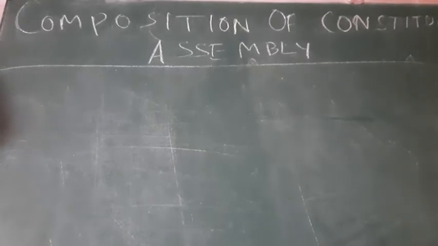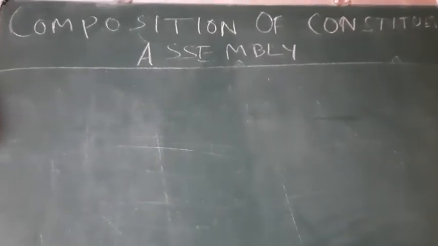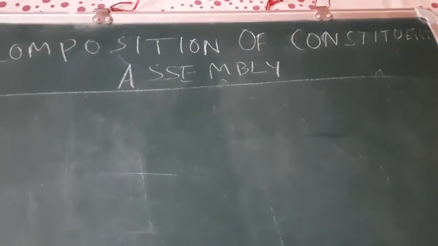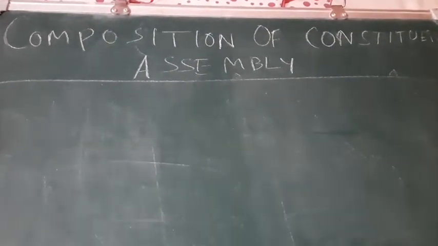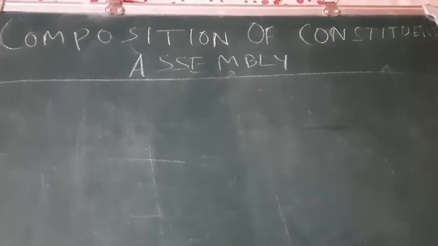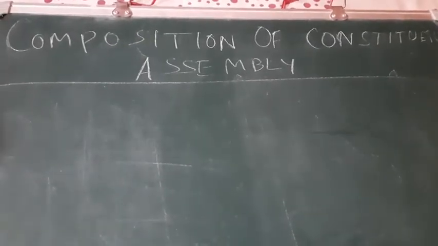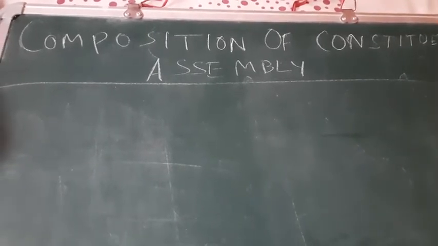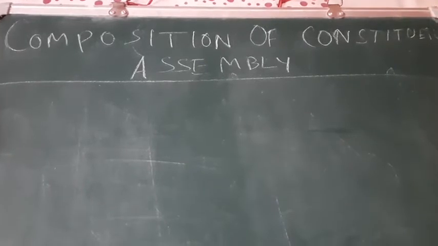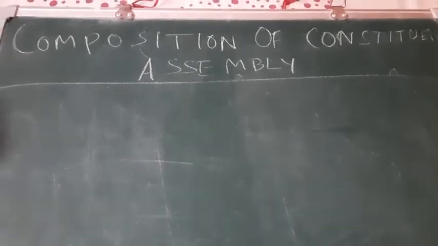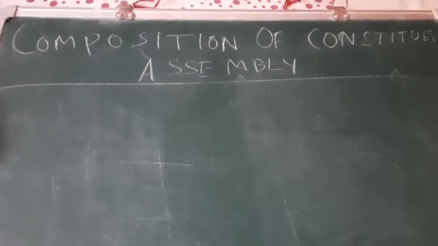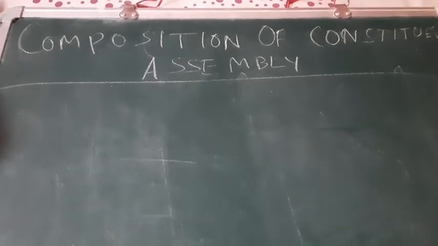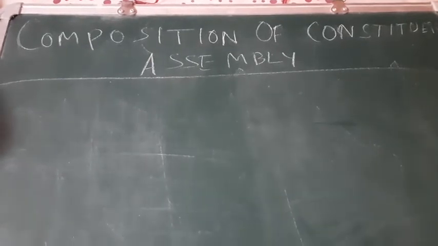Today, our topic is composition of Constituent Assembly. First of all, we have to know what is Constituent Assembly. Constituent Assembly was that body which made our Constitution. Now we are going to discuss the composition, how the Constituent Assembly was formed.